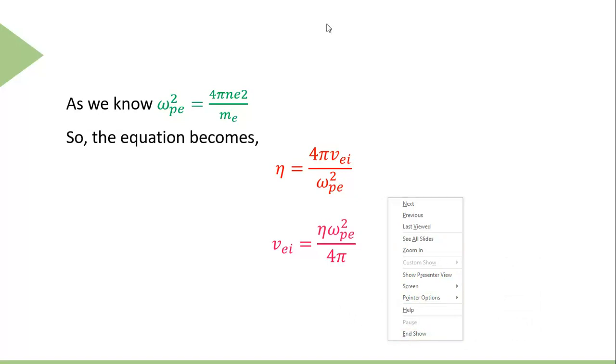Whenever we have to take into account the resistivity or the collisions in the system, we will be taking into account this eta, or the resistivity term. We will be incorporating this term into our equations.